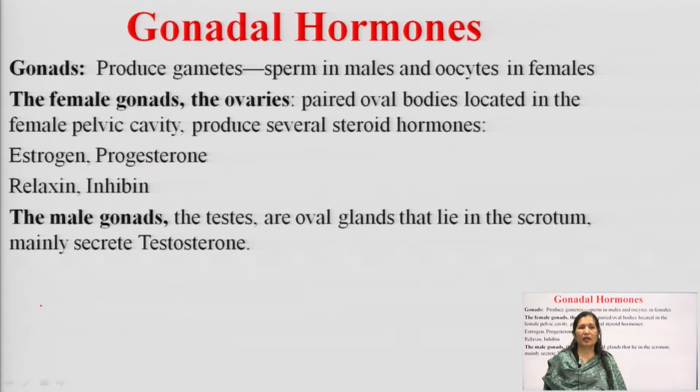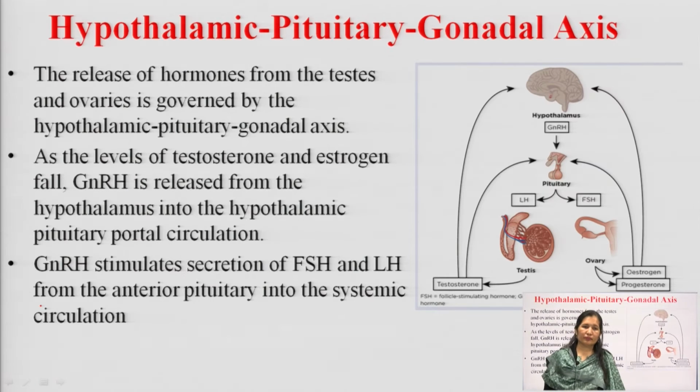Male gonads are called testes. These are oval glands that lie in the scrotum, and they mainly secrete the male sex hormone, that is, testosterone. So, these are the hormones that we will be discussing.